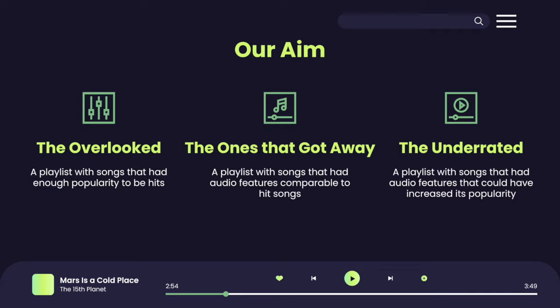To measure our success, we want to produce 3 different playlists. First, the overlook, a playlist of songs that had the hype but just wasn't enough. Next, the ones that got away, songs that had the desired audio features but slipped under the radar. Lastly, the underrated, fulfills the taste of the masses but just couldn't get over the line.